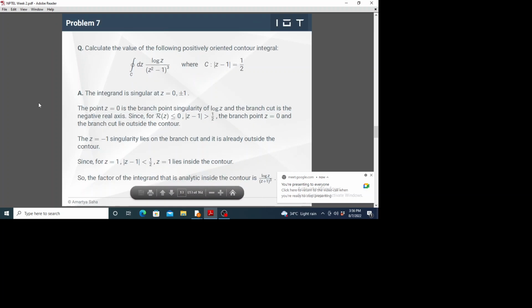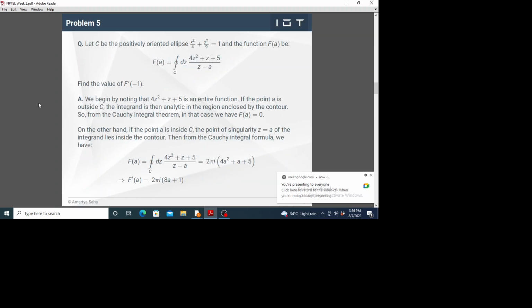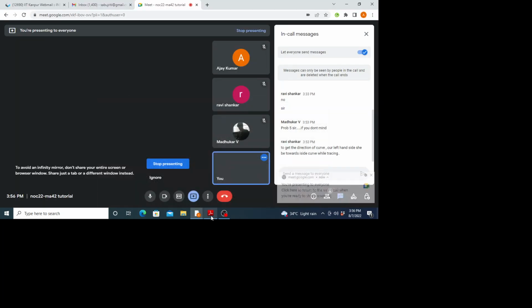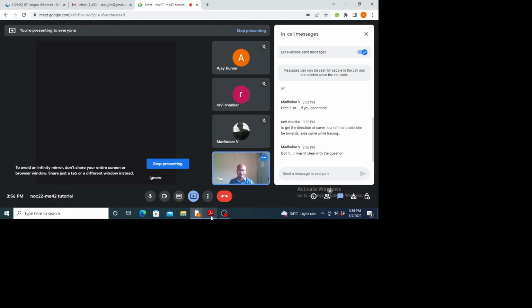And regarding problem 5, I don't know what the problem is, because it is a pretty straightforward thing. Is the doubt regarding the direction of the curve cleared, or should I elaborate more? It's just the limit of the integration. So you are going from 0 to 2 pi.